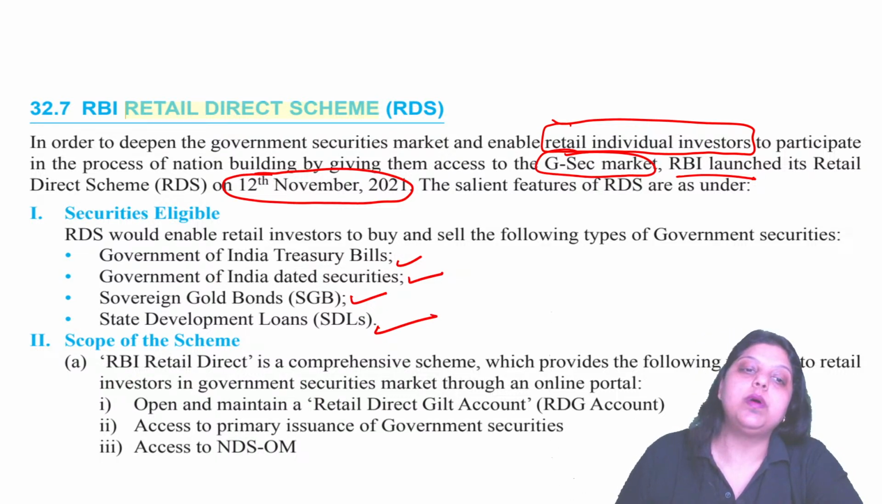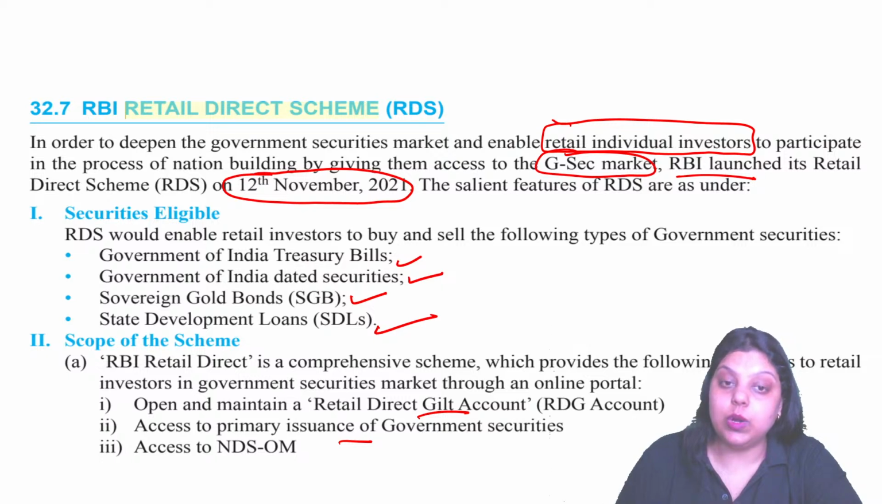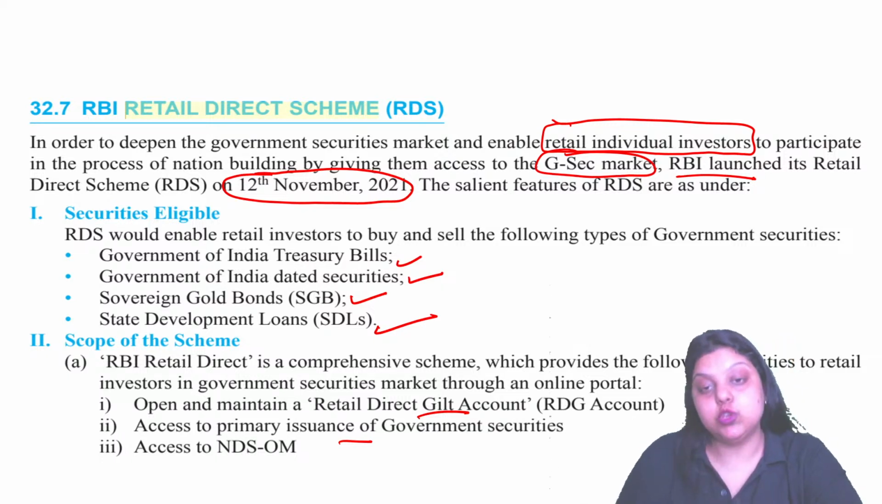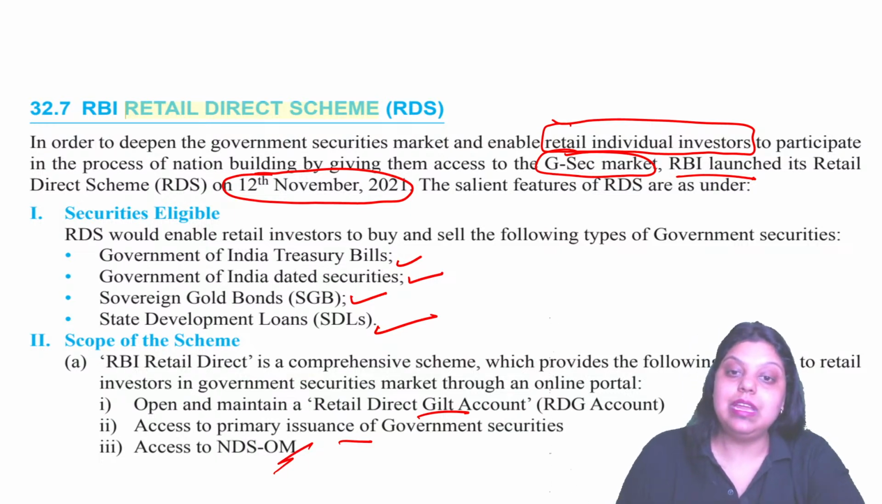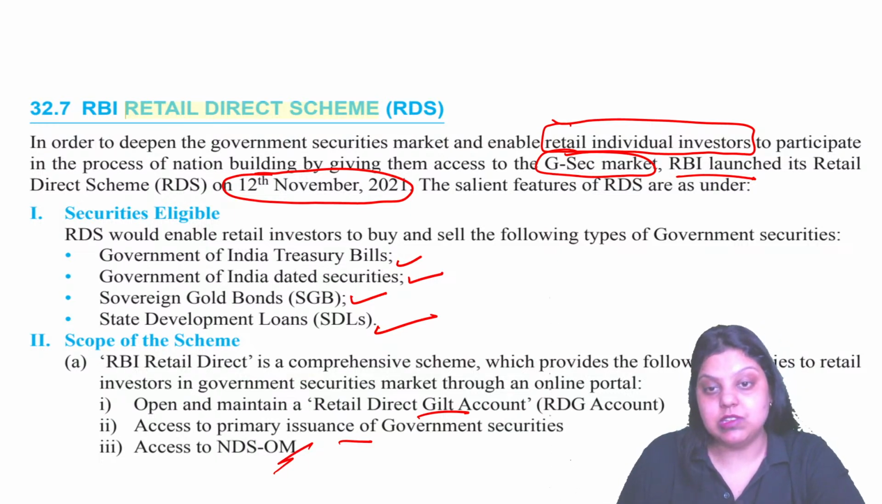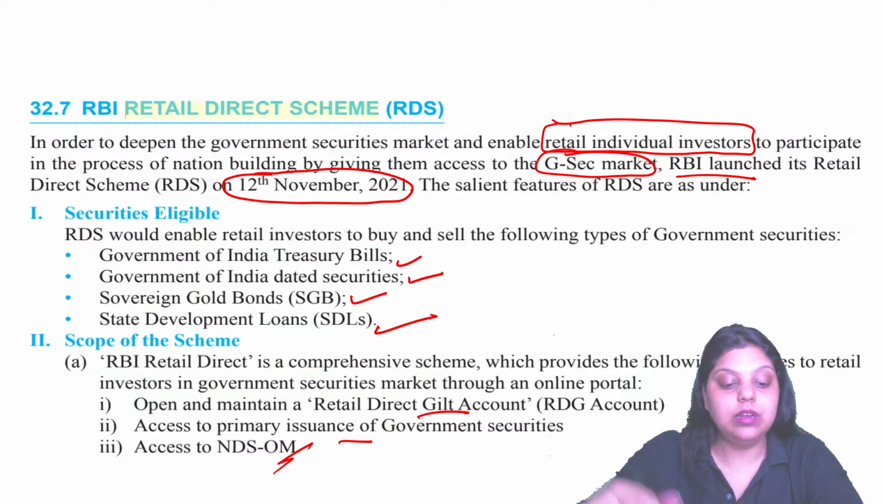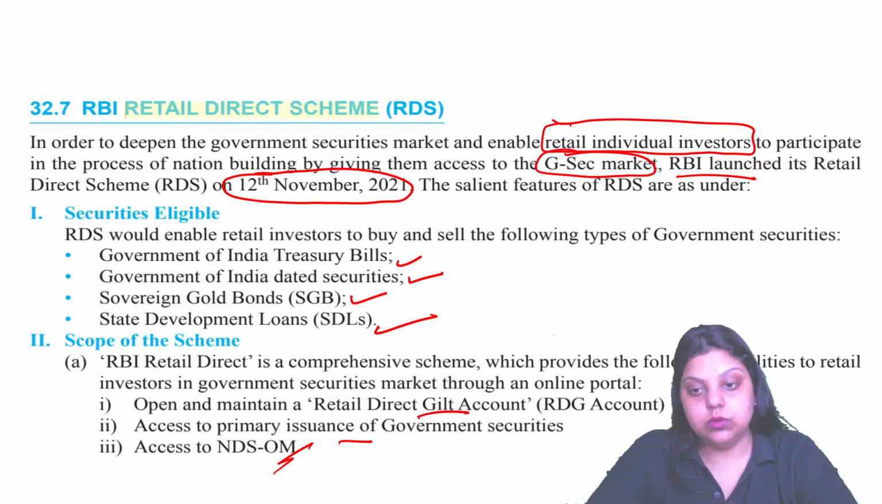And the scope of the scheme says that it is mandatory that the person should have a retail direct account, and the person is allowed access to government securities, primary issuance of government securities, and the person can also get access to the negotiated dealing system order matching platform. So this is the retail direct scheme we are talking about.